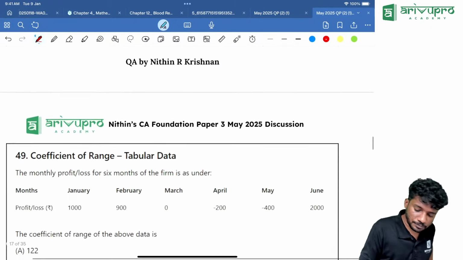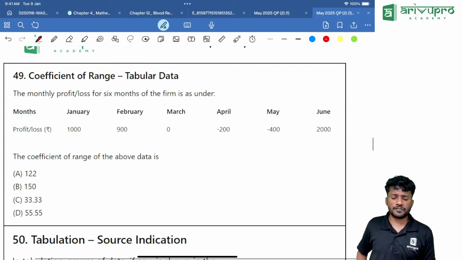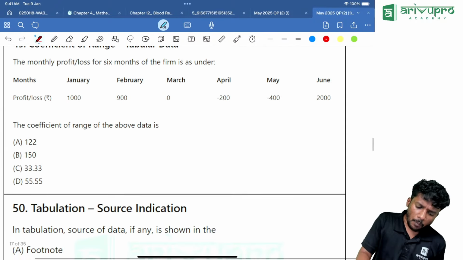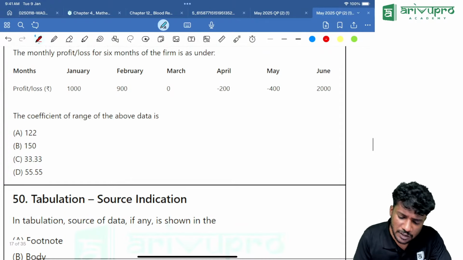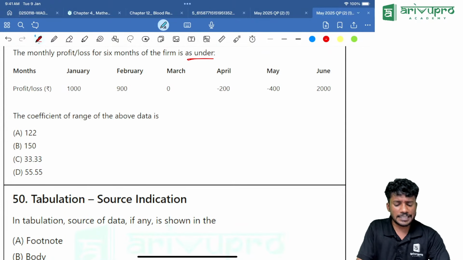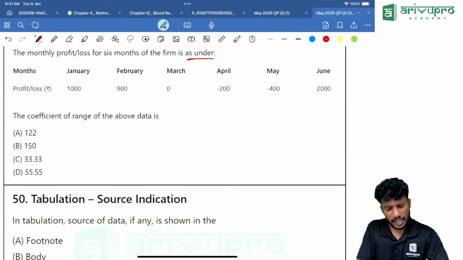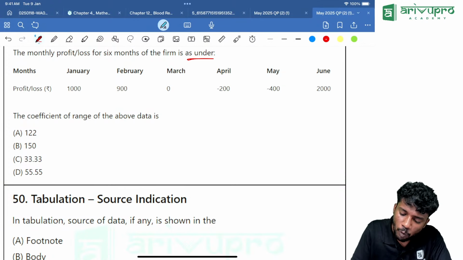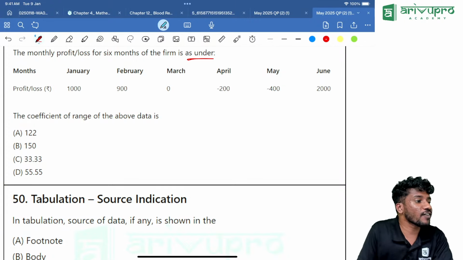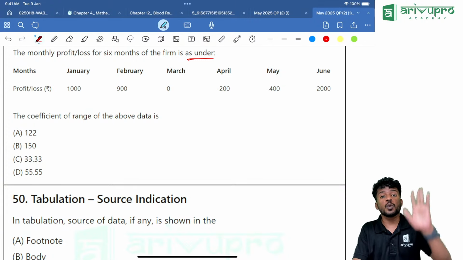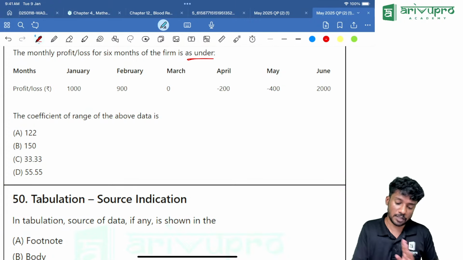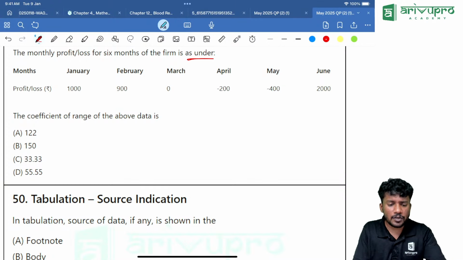Yes, next one. Coefficient of range is the next one. Monthly profit and loss of 6 months of the firm is: January 1000, February 900, March 0, April minus 200, then May, what is happening? Minus 400, and finally June, what is happening? 2000. Now the question is, what is the coefficient of range?